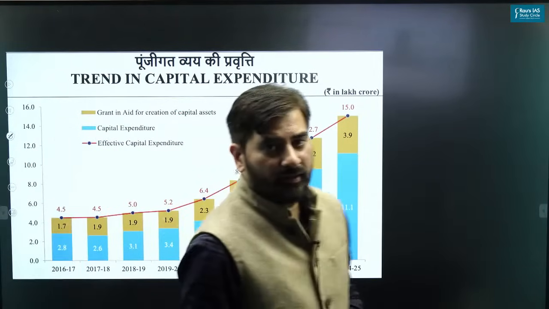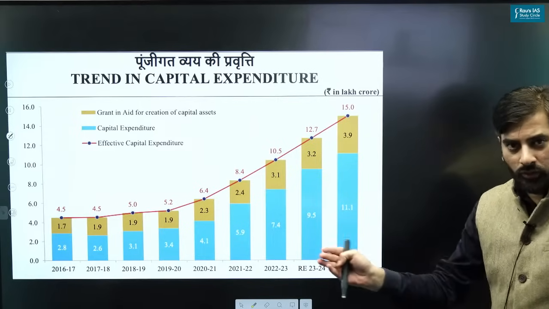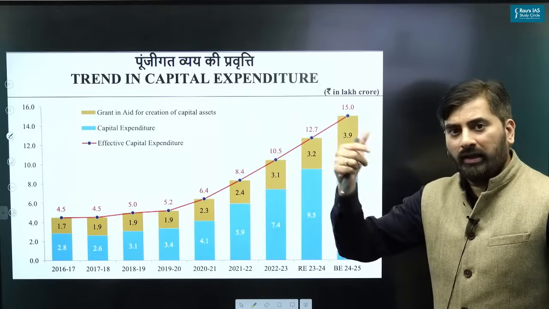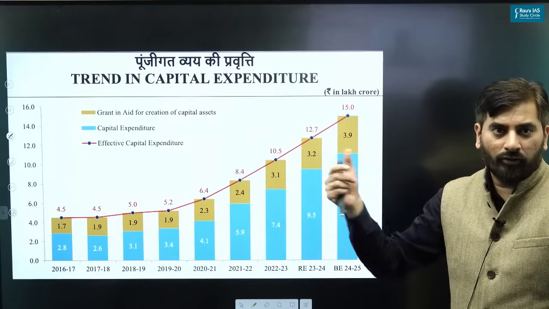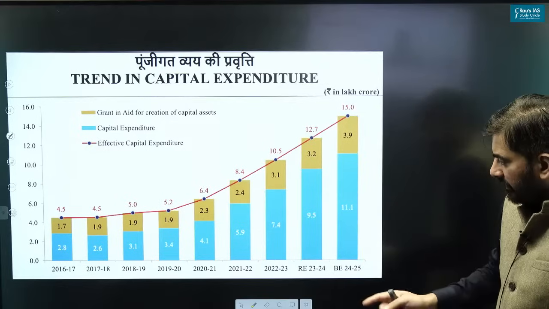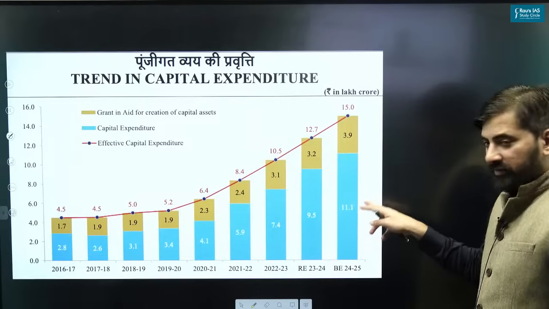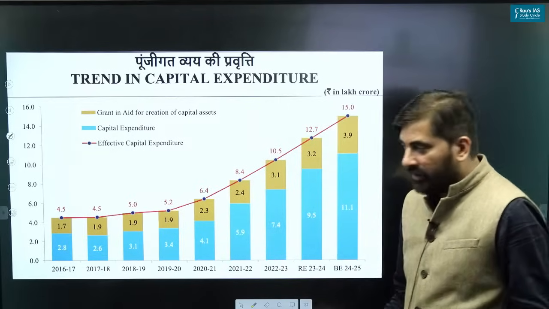Then you can see the trend in capital expenditure. I told you that as highlighted by the finance minister, the overall capital expenditure of the center has tripled in the last 4 to 5 years. And you can see from 4.1, it has increased to almost 11.1. That is the increase in the capital expenditure.